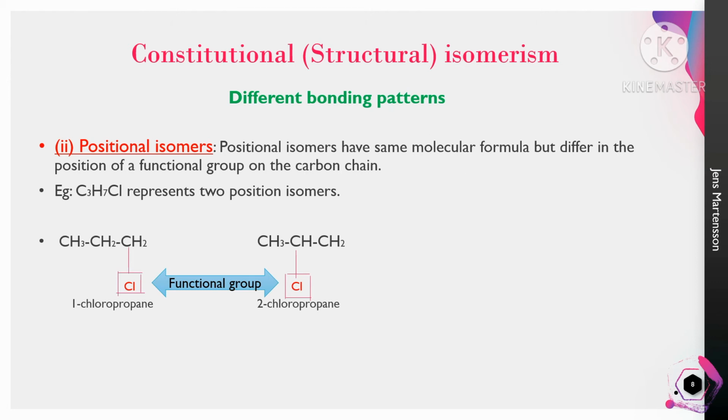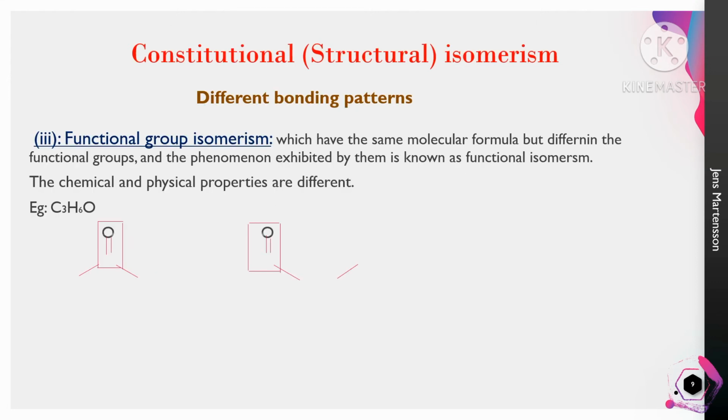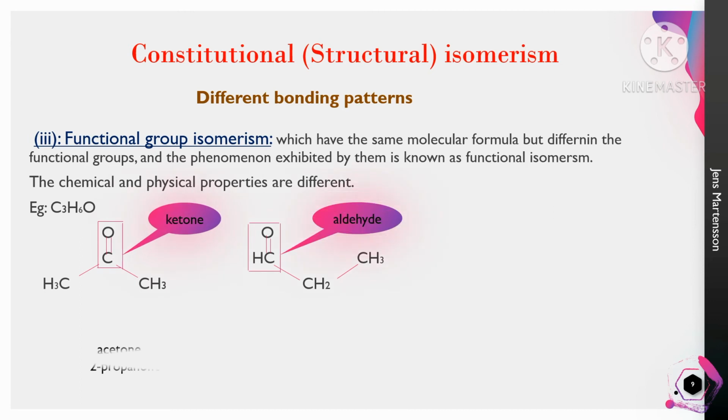positional isomerism. See, the third structural isomerism is functional group isomerism. The definition is: compounds which have the same molecular formula but differ in the functional groups, and the phenomenon is called functional group isomerism. Here is the example: the molecular formula is C3H6O. This molecular formula will show two different types of structures.